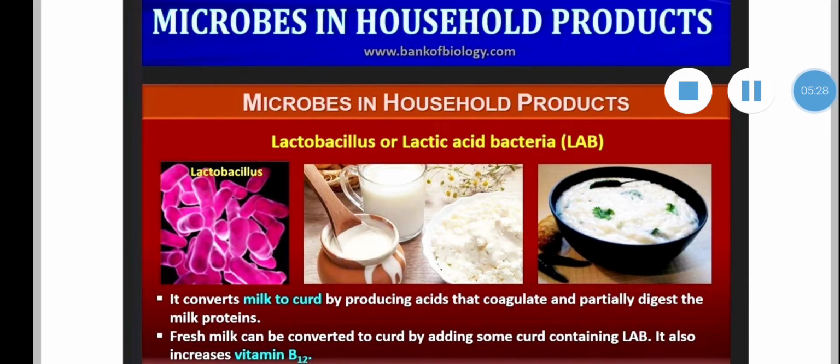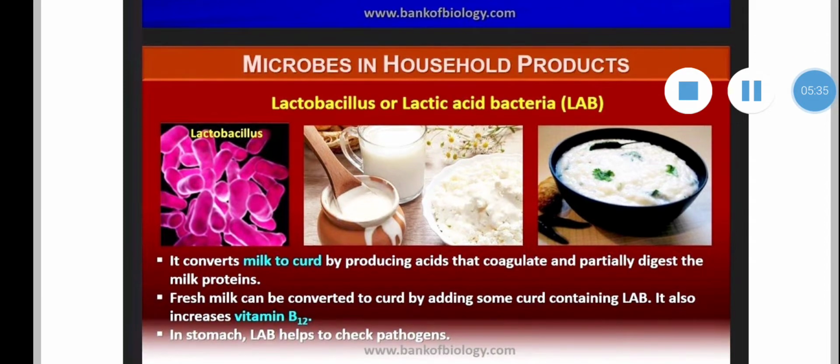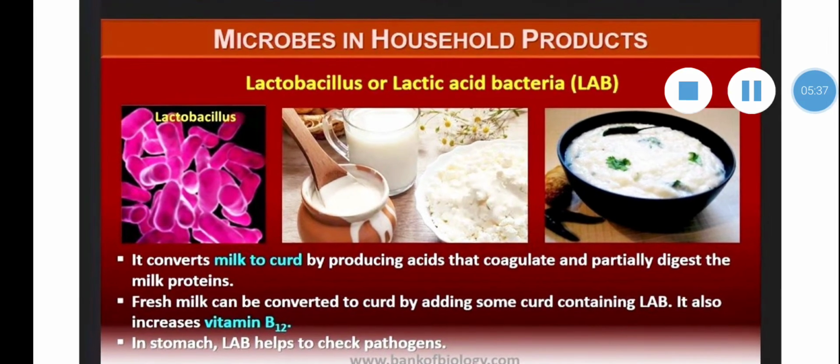Microbes in household products. Lactobacillus, or lactic acid bacteria, converts milk to curd by producing acids that coagulate and partially digest the milk proteins. Fresh milk can be converted to curd by adding some curd containing lactic acid bacteria. It also increases vitamin B12. In the stomach, lactic acid bacteria or lactobacilli help to check pathogens.